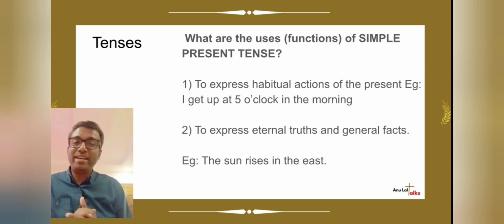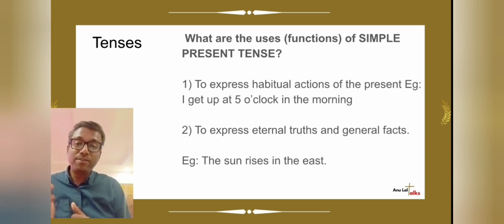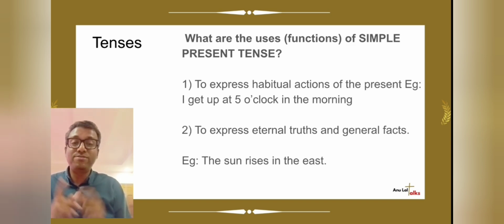First one is to express habitual actions of the present. For example, I get up at 5 o'clock in the morning, meaning I get up at 5 o'clock every day. Suppose I got up at 5 o'clock yesterday only, I cannot call it a habit, right? Can I call it a habit? No. A habit is something that we do every day.